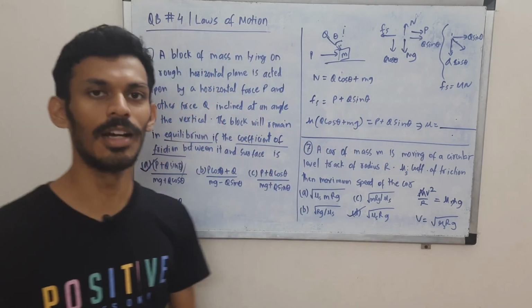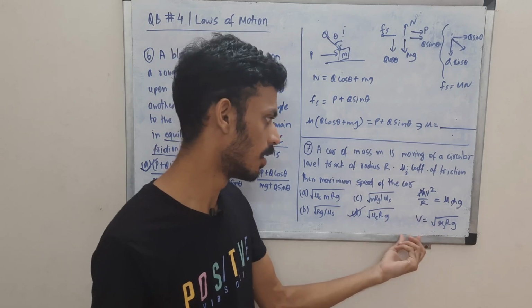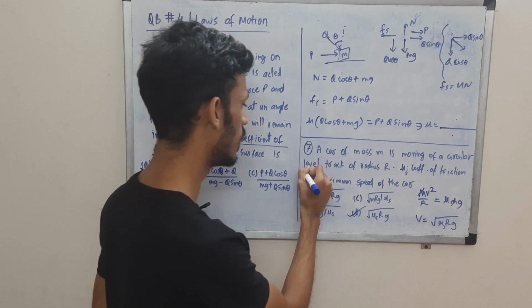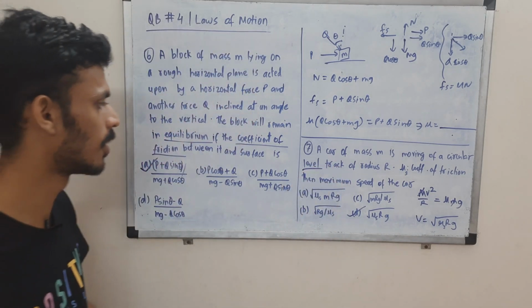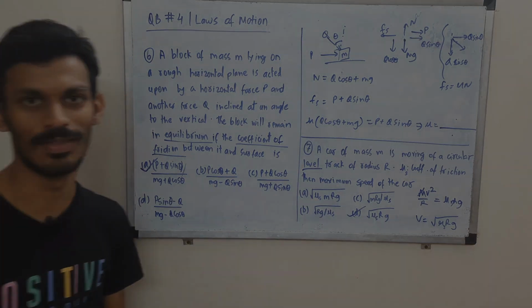It is also a formula that you can remember, the maximum speed for a car moving on a circular track, provided it is leveled, it is horizontal. So that is about question 6 and 7. Over to the next one.